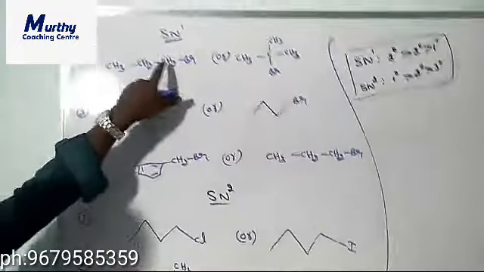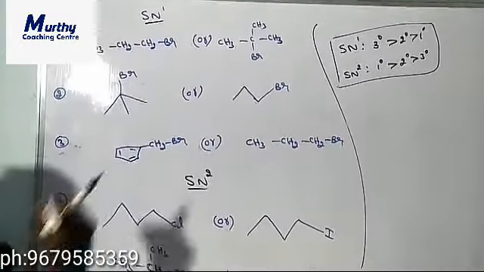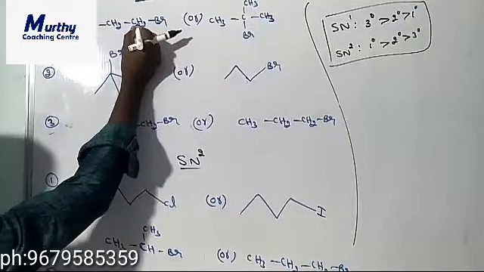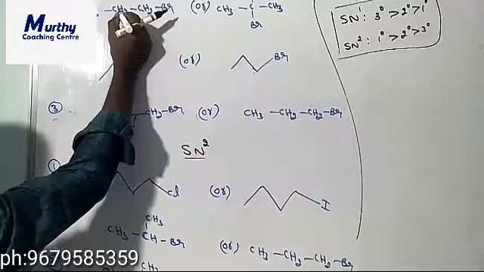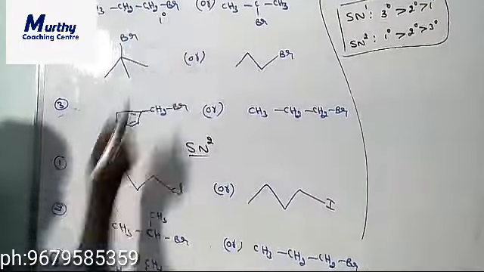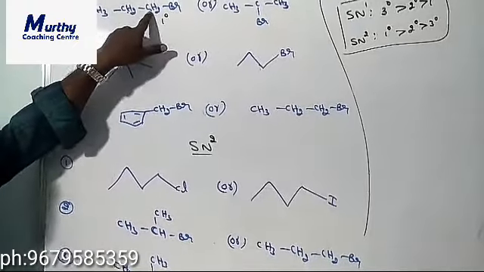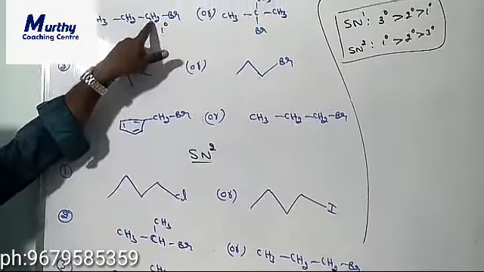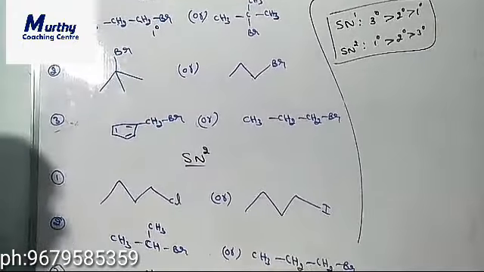Now if you see this one, this is primary. How can we know it is primary? The halogen is directly attached to a carbon that is directly attached to only one carbon. That's why this is the primary alkyl halide.